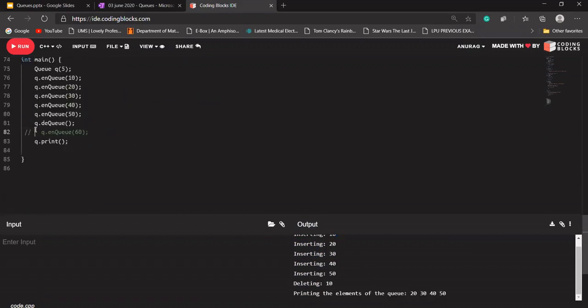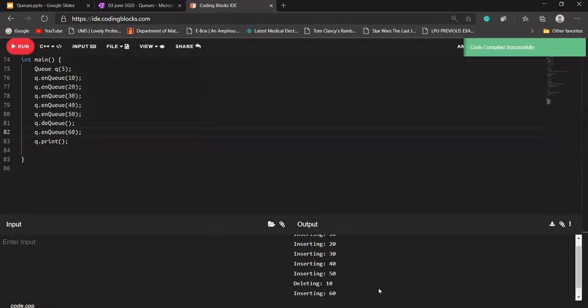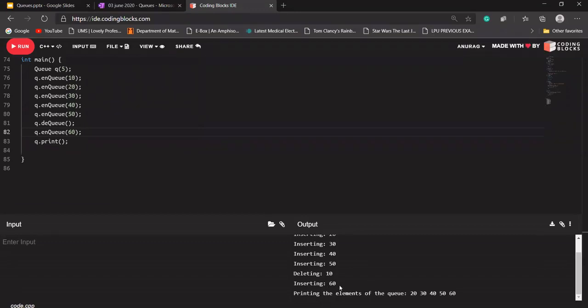Now after performing the dequeue operation, I want to perform an enqueue operation and add 60. So deleting 10, inserting 60: since 10 is deleted, the size of our queue is 4, so we are able to insert 60.